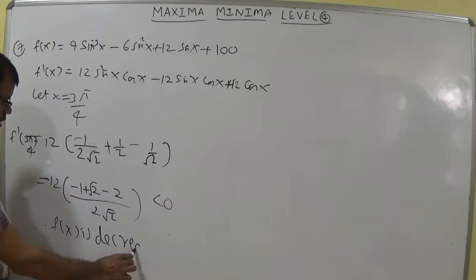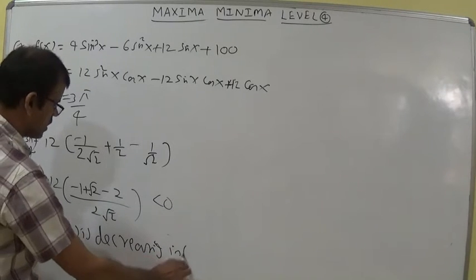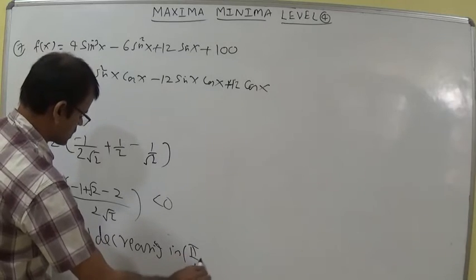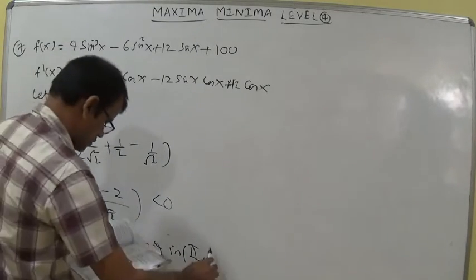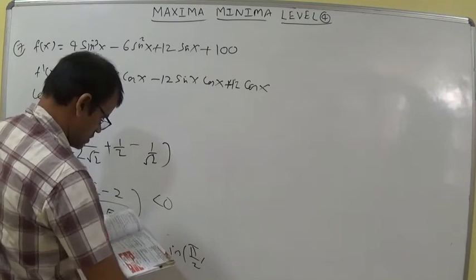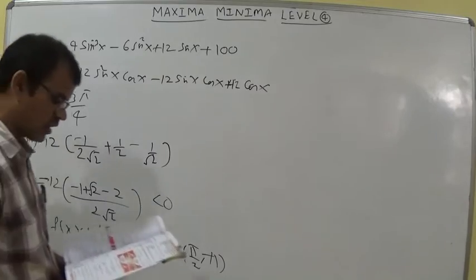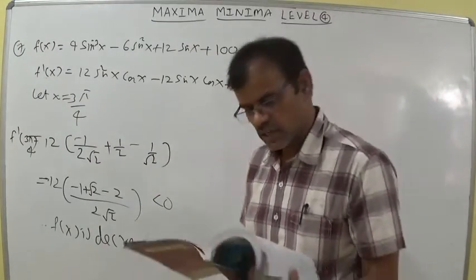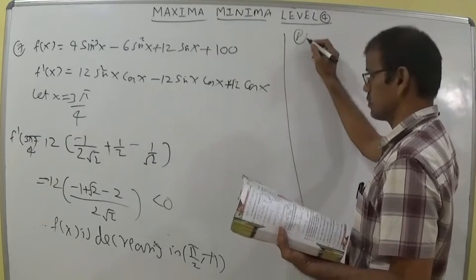Whenever f dash x is less than 0, we get f of x is decreasing in the given interval according to the second option, pi by 2 comma pi. So it is also okay, students. With 3 pi by 4, directly I have taken it to verify the second option. Okay. Next, let us discuss the 8th question.